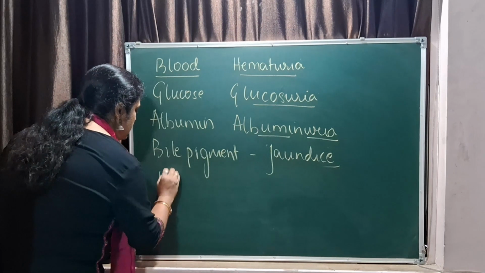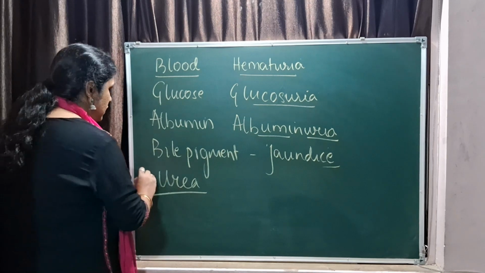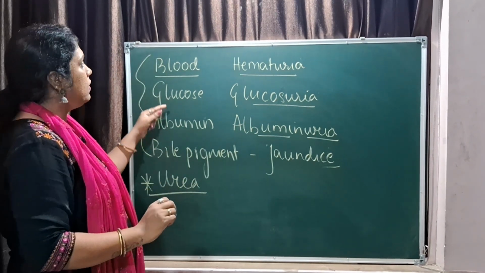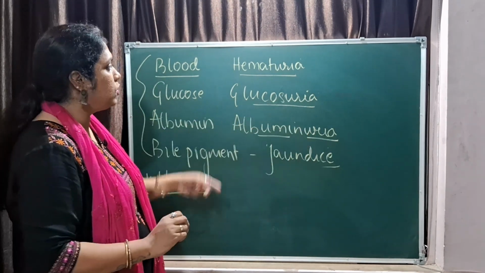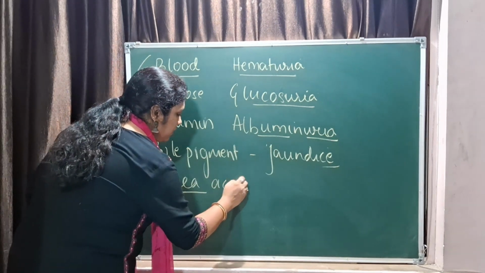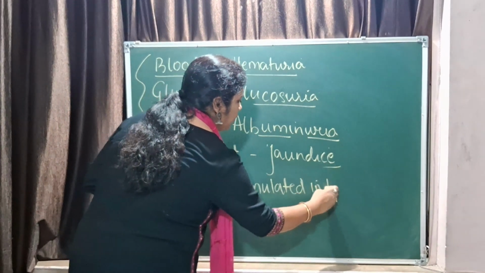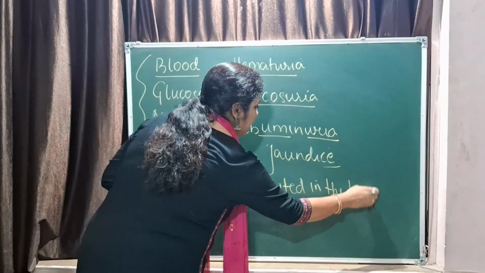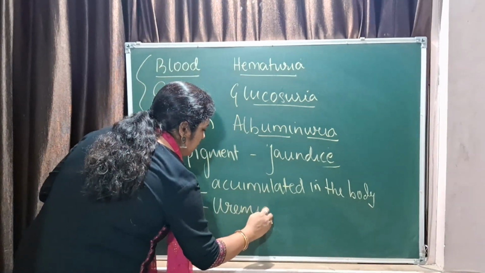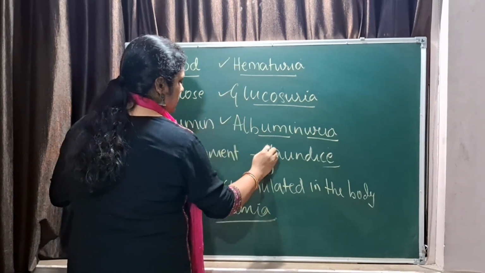Then there is increase in urea in the blood when the kidney does not function properly. It is not released in the urine. Okay, these all things we are talking about is when these materials are released in the urine. What is the disease? Now when urea is accumulated in the body because the kidney does not function properly, that disease is called uremia. Okay, so these are certain diseases that you must understand.